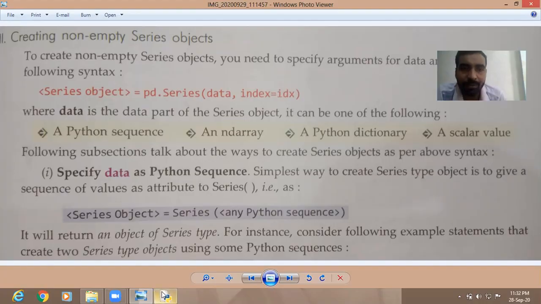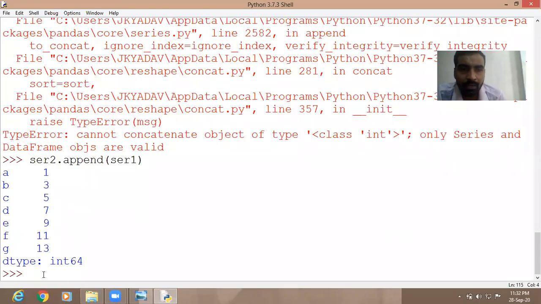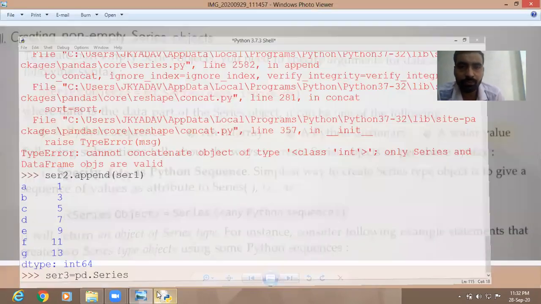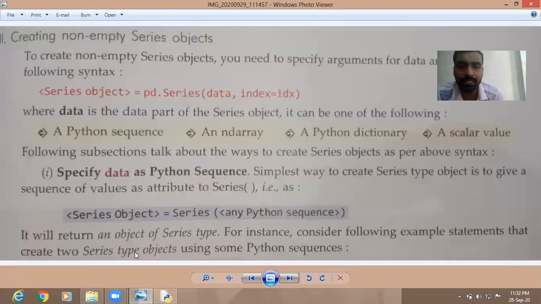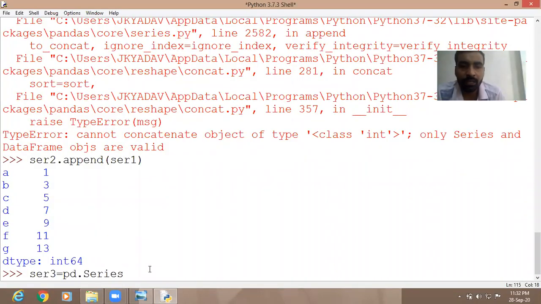Python sequence I have already told here. Now let us create series number 3. Series 3 is equal to pd dot Series. This time we are going to create it from a Python dictionary.